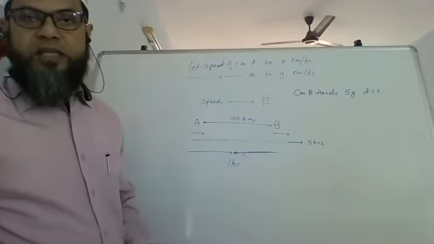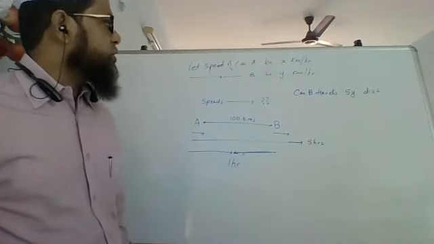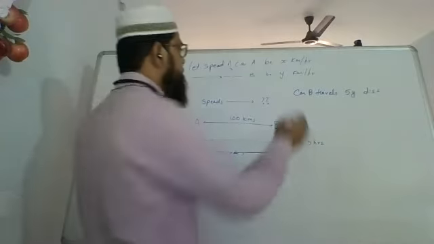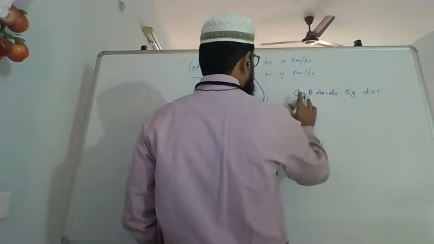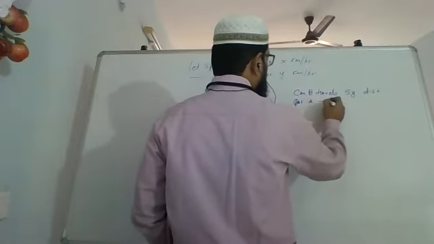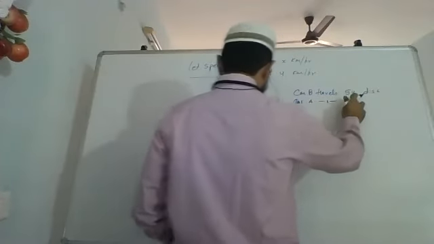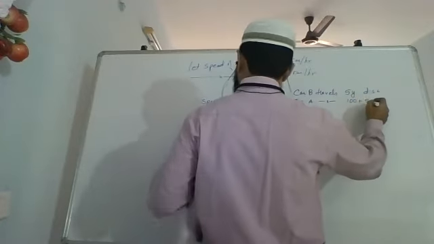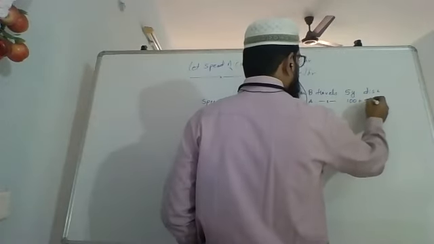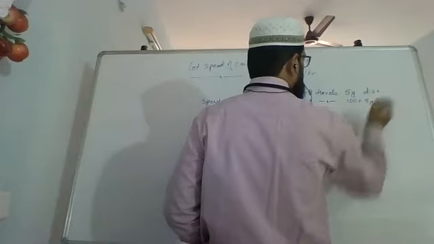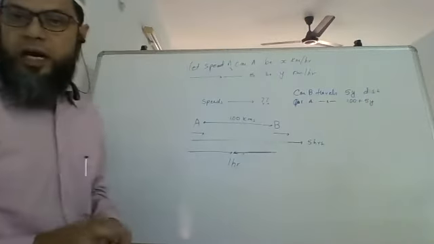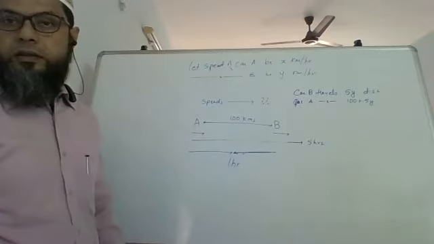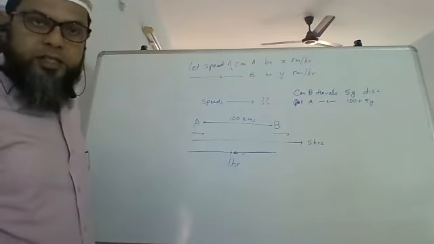Car B will travel 5 hours. So for 5 hours, it will travel a distance of 5y kilometers. Car B catches up after 5 hours. So car A will travel actually this distance plus 100 kilometers. Okay, car A travels 100 kilometers plus whatever distance this car has traveled, isn't it?